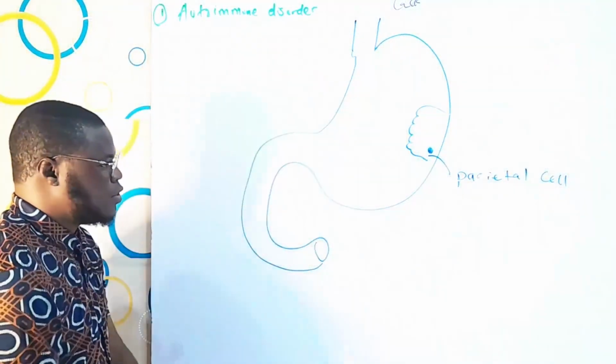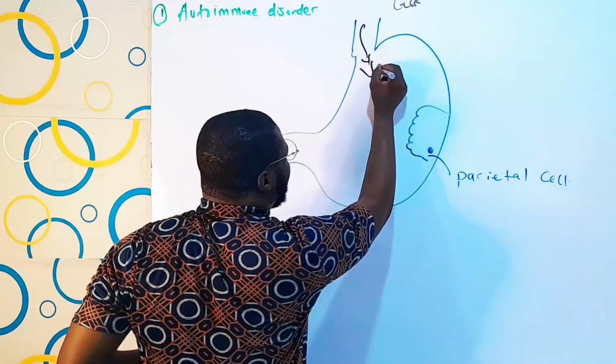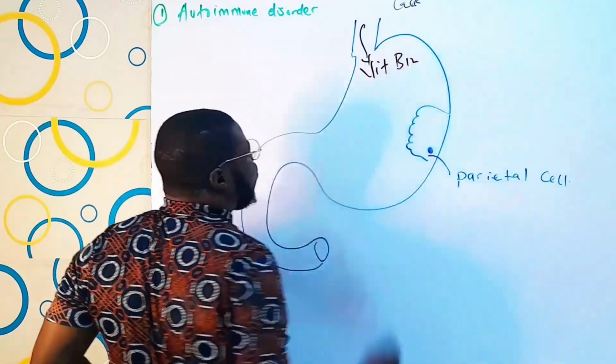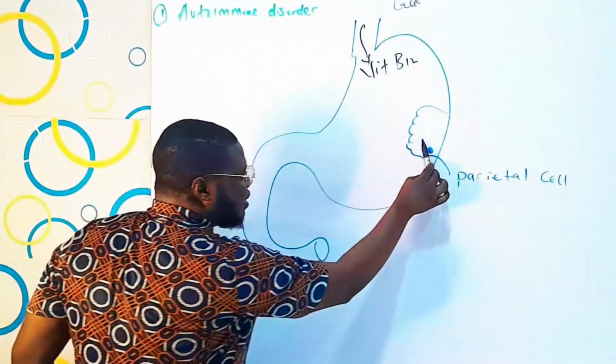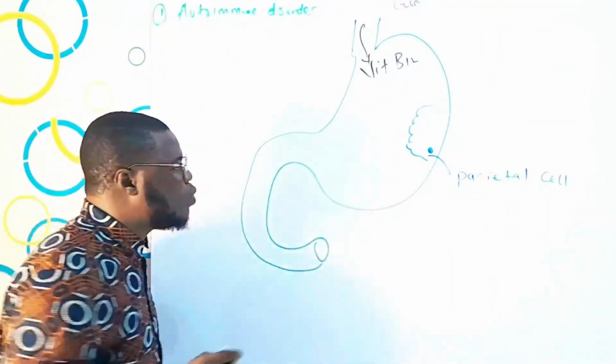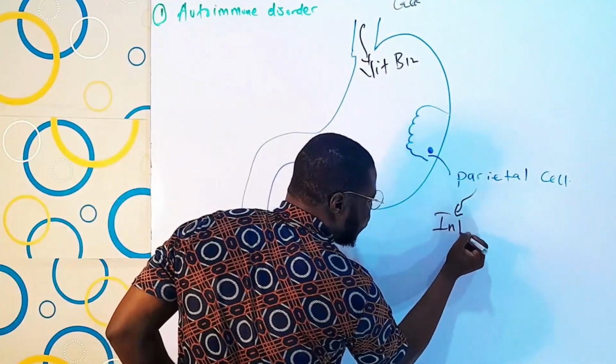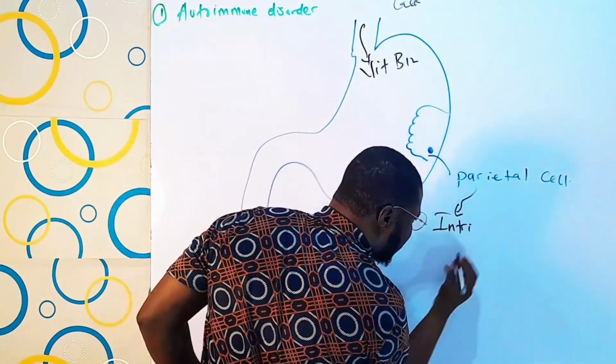Now, this is the point. When you take in vitamin B12, what happens to it? This vitamin B12 cannot go anywhere. It will not be useful until the parietal cell releases something called intrinsic factor. So it releases a glycoprotein called intrinsic factor.